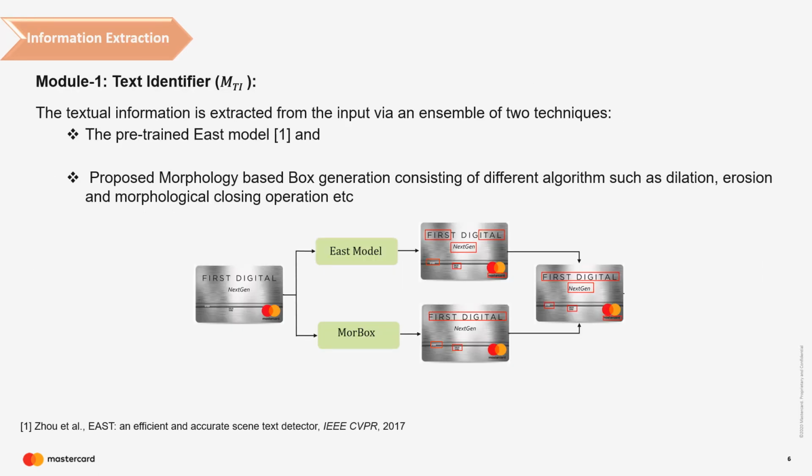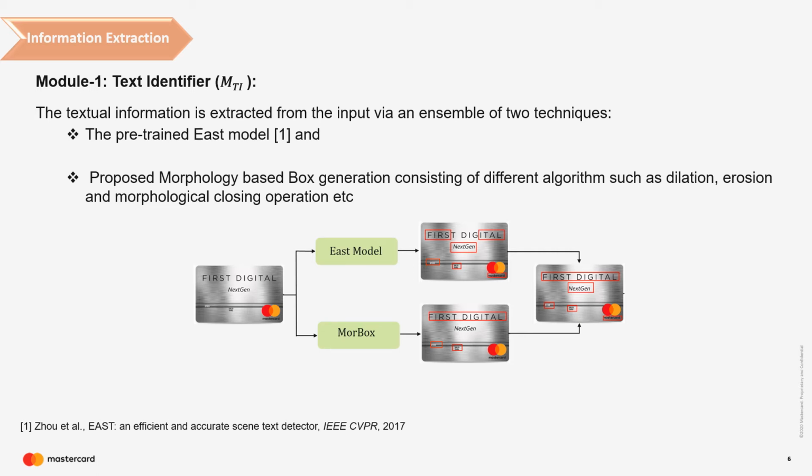Next, I will give the basic details of all the modules. First, the text identifier module, which is an ensemble of 2 techniques, a pre-trained YOLO-based model and a proposed morphology-based box generation algorithm, also referred to as the Morbox algorithm. Morbox is a combination of different methods such as dilation, erosion, and morphological closing operation. The application of these 2 techniques will return 2 sets of potential bounding boxes, and these are fused together to obtain a detected region which is passed through the Tesseract OCR to obtain the text information from the input image.